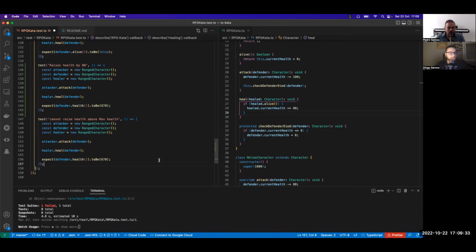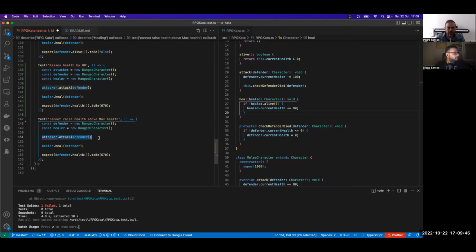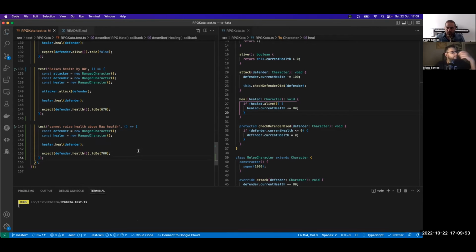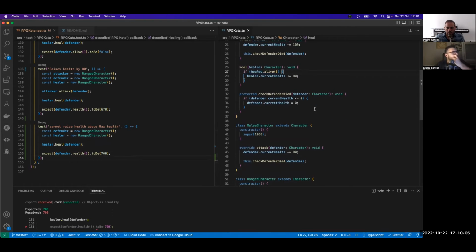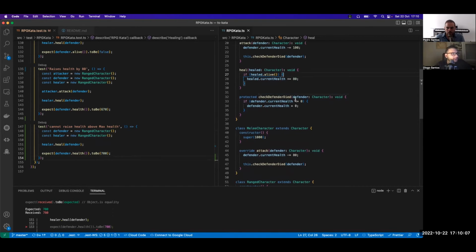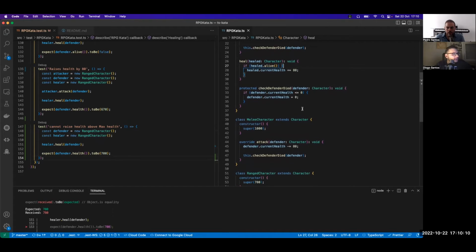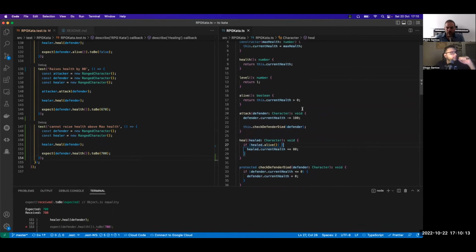Yeah. That's cool. So now you don't need an attacker because we are not going to attack anyone. Right? Take the attack out and just do the healing. And the health should be 700. It should not rise above 700, right? Yes. Is this correct or not? Yes, it is correct. Okay. Cool. So now you need to implement that. Expects to be. So now I guess we have to do something like this. Something like you need to go to the heal and do that, right?